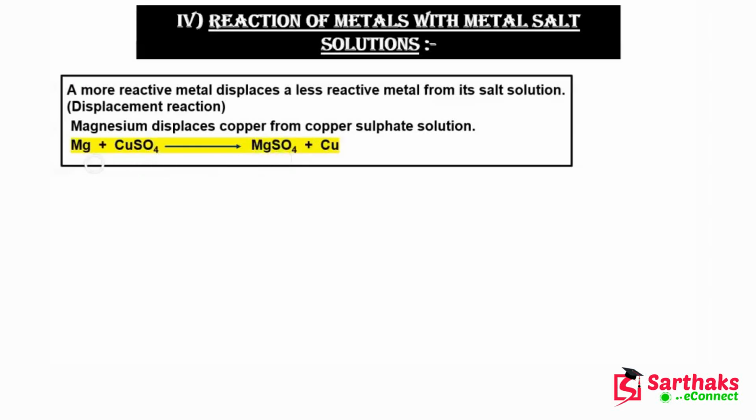Because one element is displacing the other element, this reaction is known as a displacement reaction.